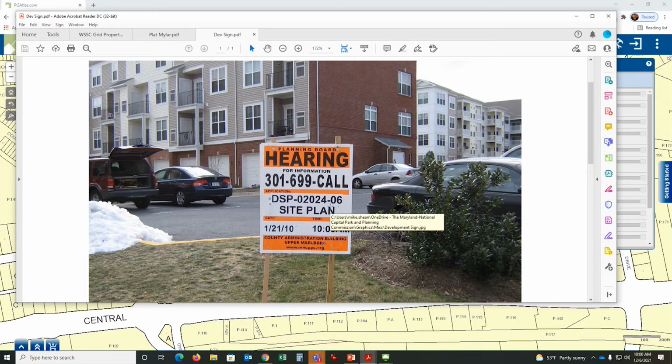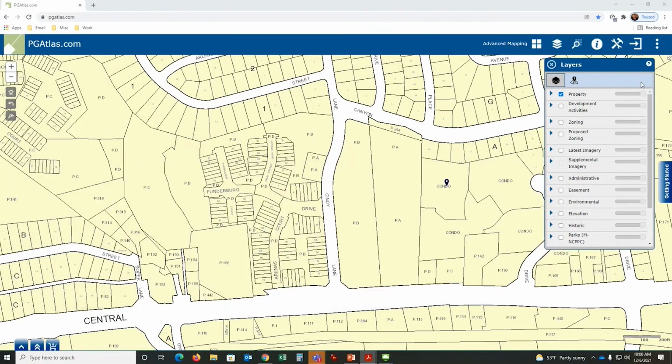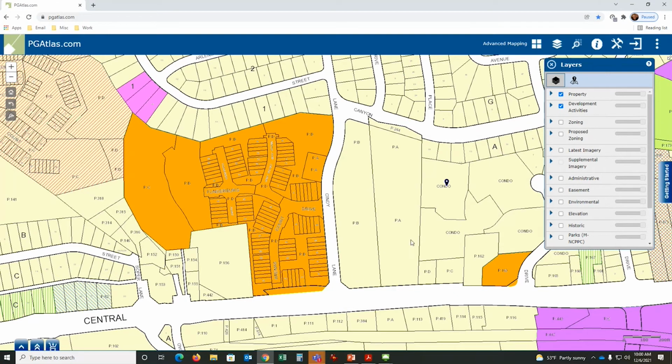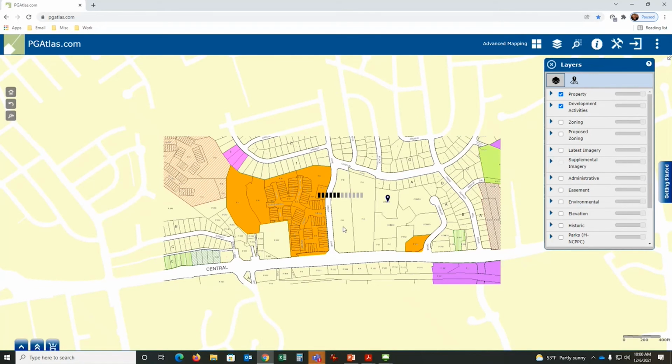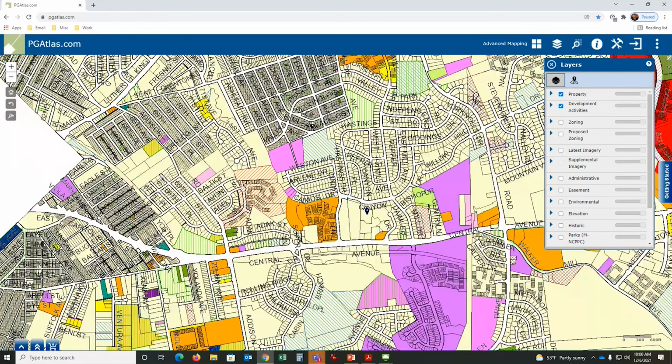02024-06. You're driving by, you don't know what it means. I'm supposed to call this number and find out what's going on. You can, and we will provide you that information. If you know the case number, like this number here, you can go to PG Atlas and find that information by turning this on. These are all the developments that are occurring in Prince George's County. And what we're showing here are the maps of development that occurred after the year 2000.